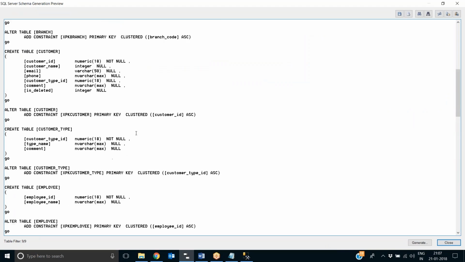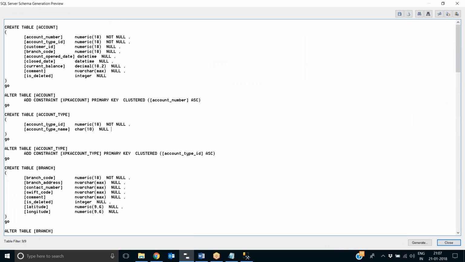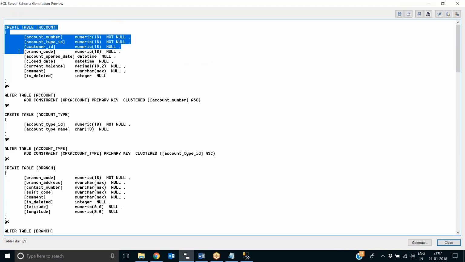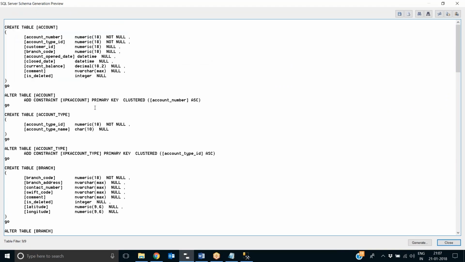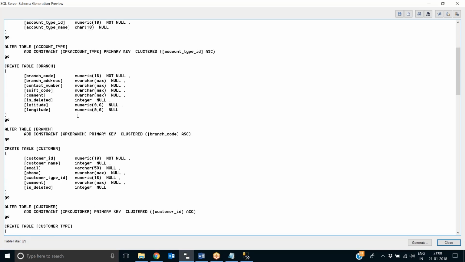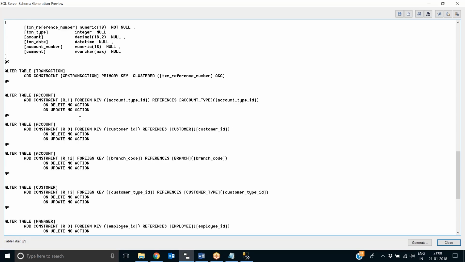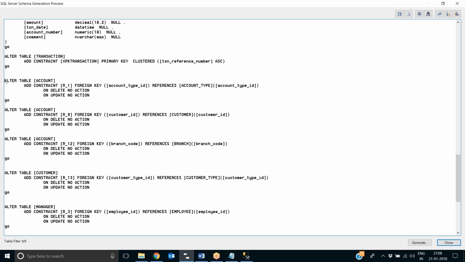Corresponding primary key definitions: it will generate the create table statement, and immediately after that it will generate the primary key column, and then it will create the primary key constraints. The column is already created here. You could have defined the primary key constraint here as well, but the syntax ERWIN generates is this. That's it. At the end, it will have all the foreign key references.